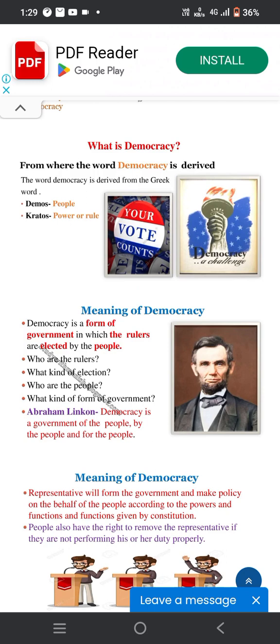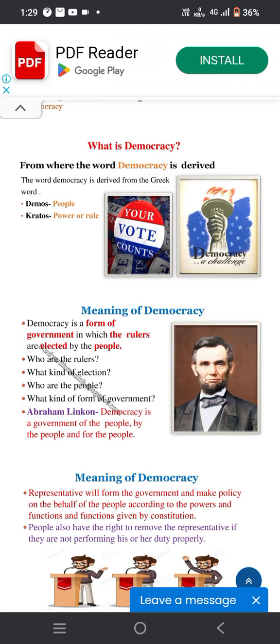First, who is the ruler? The rulers are elected by the people, and they take all the major decisions. Second, what kind of election? The elections offer a choice and a fair opportunity to the people to change their current ruler. And who are the people?